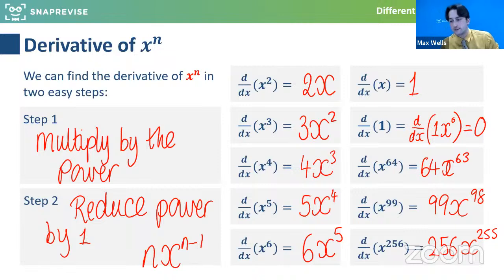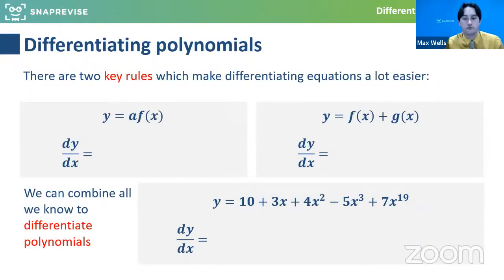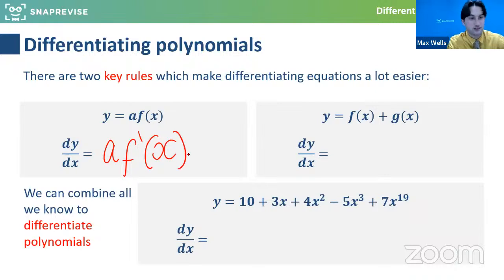So let's push on a little bit further and then we'll look at some exam questions. This is great to see how confident you are with this, because I know there's lots of different rules that emerge as we go. So if a is a constant and we have a times a function, then if we differentiate it, the constant is still there, and it just gets multiplied by the derivative.